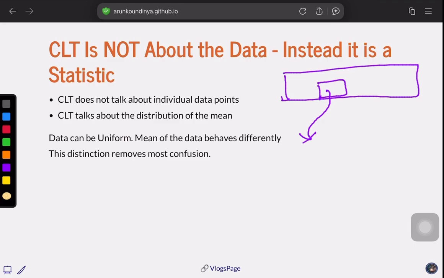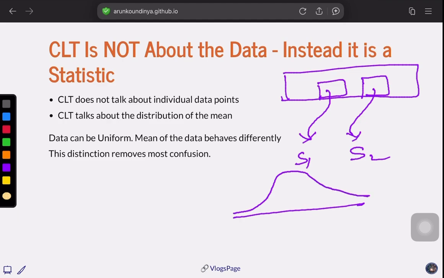From the sample, we will get one mean, say sample 1. And one more sample we will take here, and we will say that this is sample mean 2, and so on. When we collect these different samples and plot them, we will see that it has this beautiful normal distribution where most of the samples have a nearest mean, and then there are a few outliers, like that.